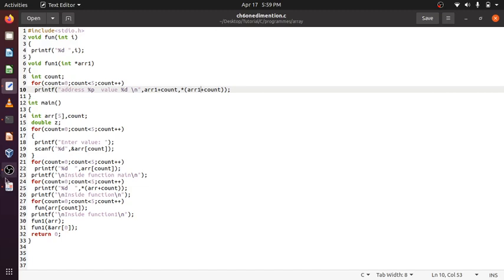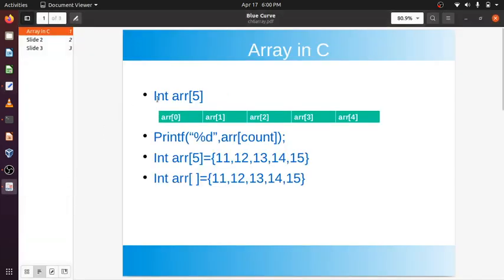So in arr[5], what happened is the operating system allocates 5 variables of the same data type int, and I can access those variables by arr[0], arr[1], arr[2], arr[3] and arr[4]. Suppose size is 5, then from 0 to 4 I can use. It will start from 0. It means a total of 20 bytes will be allocated, 4 bytes for each integer, so 4 into 5 is 20.